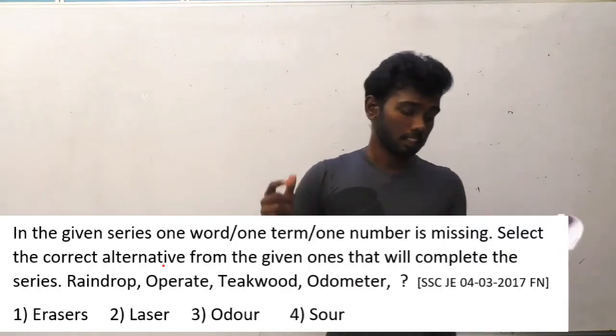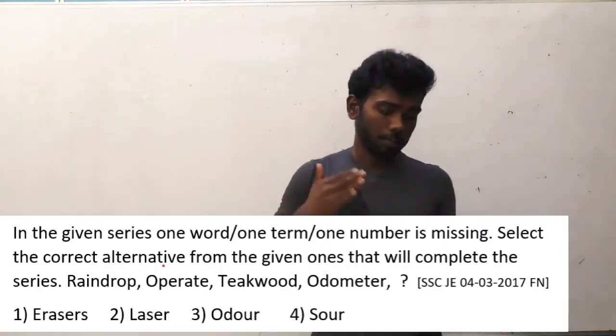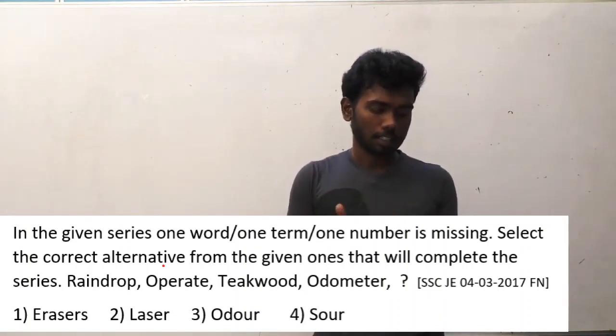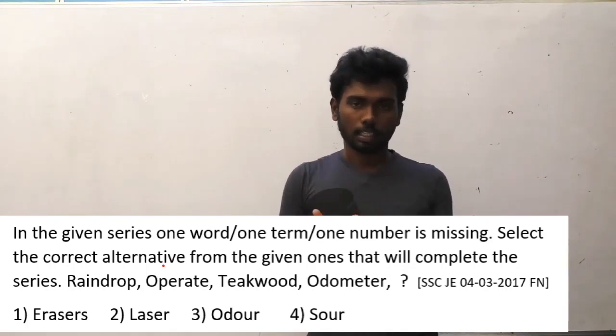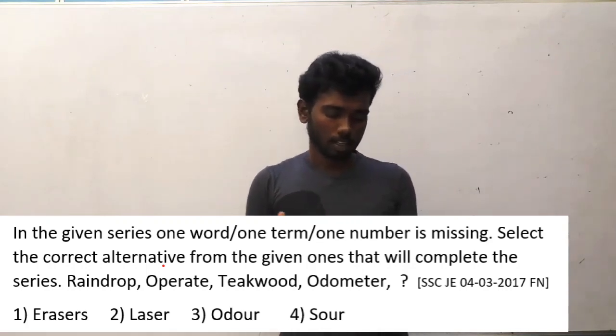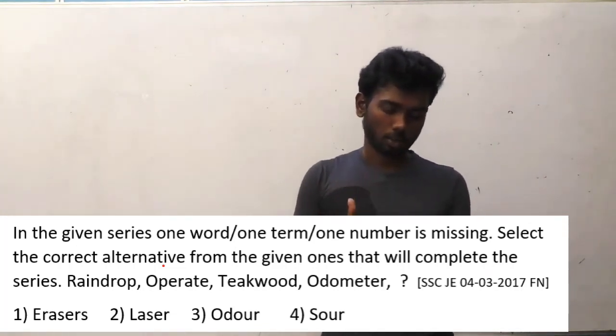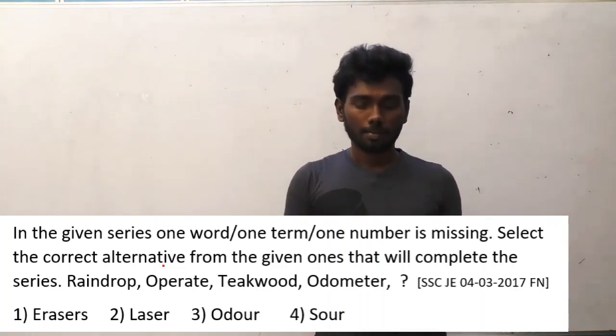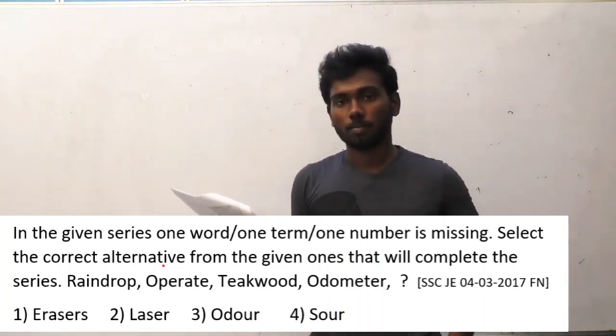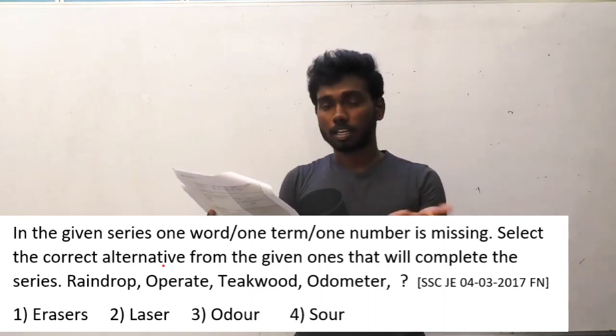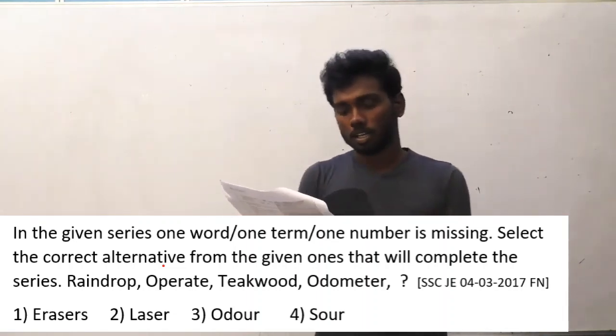In the given series, one word or one term or one number is missing. Select the correct alternative from the given ones that will complete the series. And the series is as follows: raindrop, operate, teakwood and odometer. And the options are erasers, laser, odor and soar. You can take your time, pause the video and try to solve it. I am going to reveal the logic now.